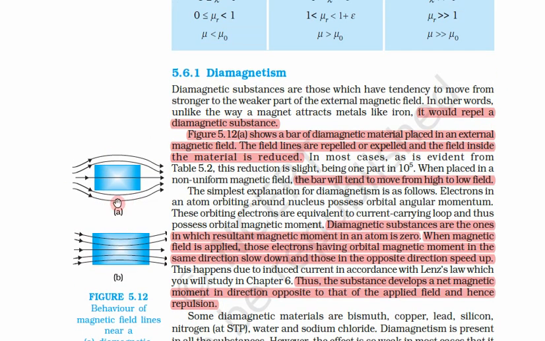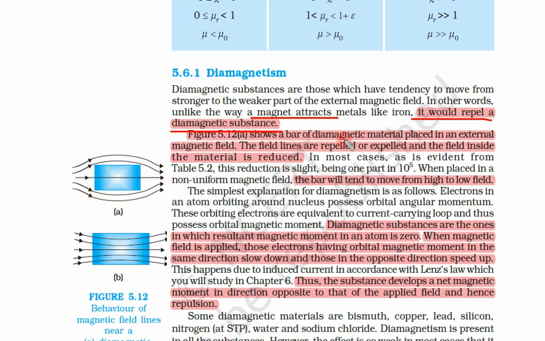Let us read about the diamagnetic materials first. In this diagram, diamagnetic materials repel magnetic field lines, paramagnetic materials attract these field lines. If we put diamagnetic material near a magnet, it would repel it, because this diamagnetic material does not like magnetic fields.